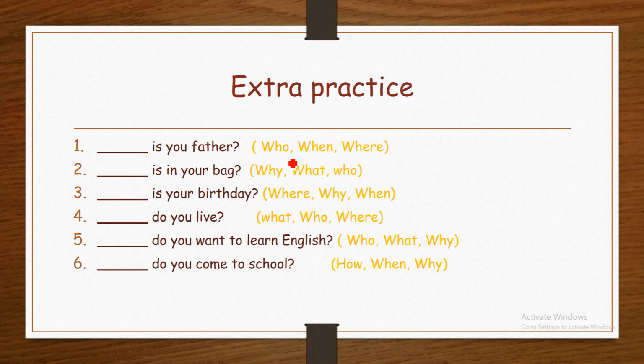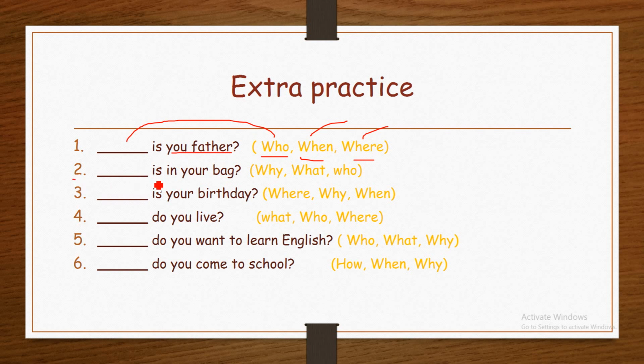Extra practice. It's also like a quiz. Number 1. Blank is your father. Your father is a person. Here, someone is asking about your father. Who, when, where? As we said, when is used to ask about time. Where is used to ask about a place or a location. Therefore, the correct answer is who. Who is your father?